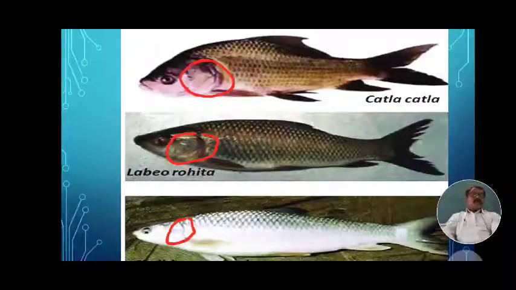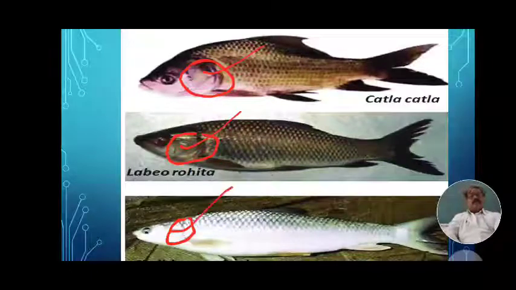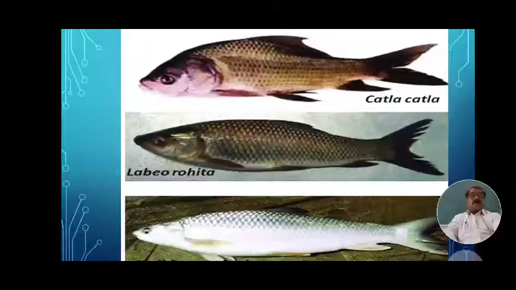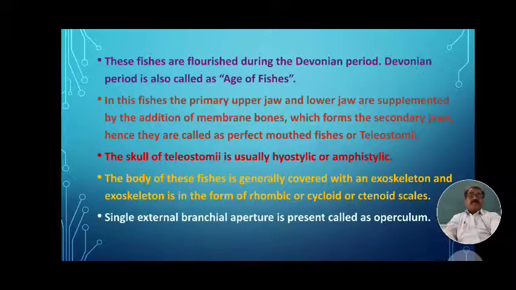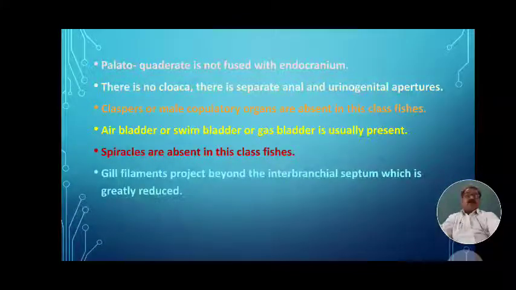Means in these fishes the external branchial aperture is covered by a fleshy bony covering called the operculum. This operculum is found in teleostomy, which is absent in elasmobranchi, as we have seen in class elasmobranchi.